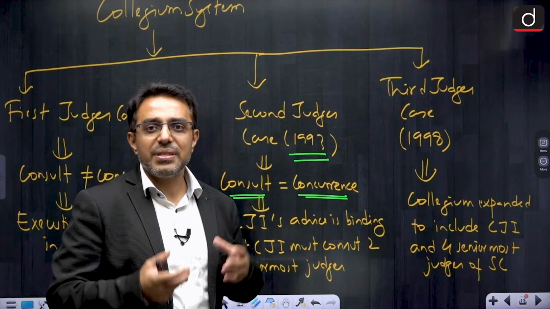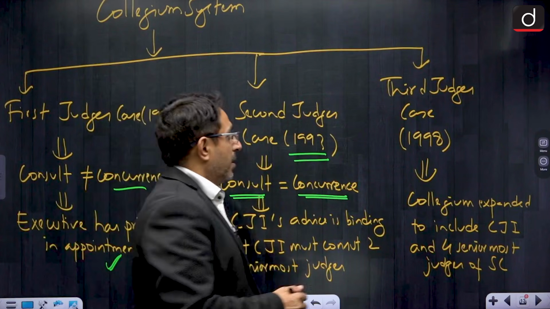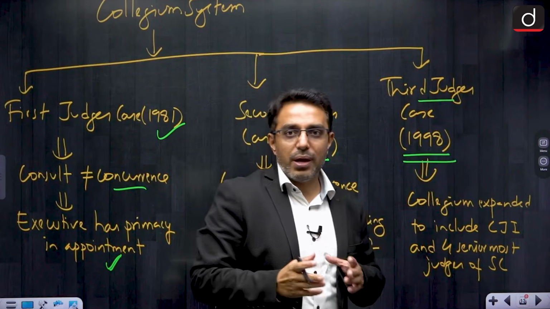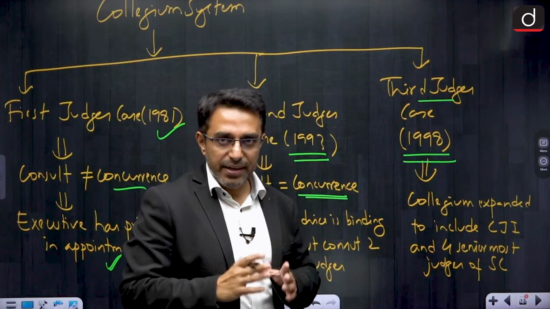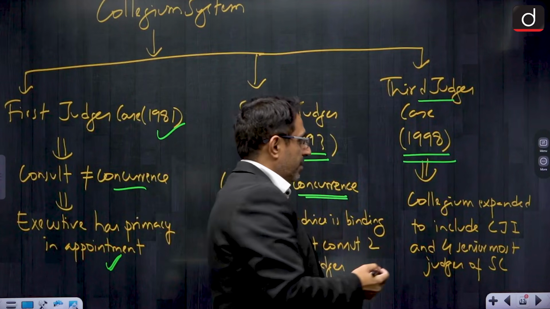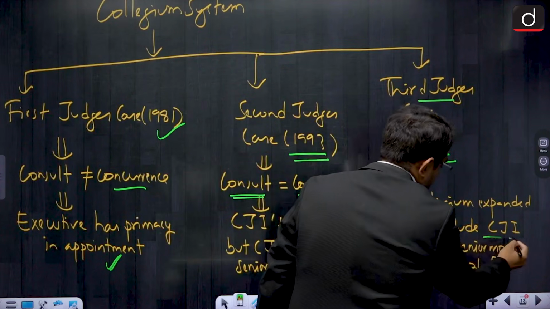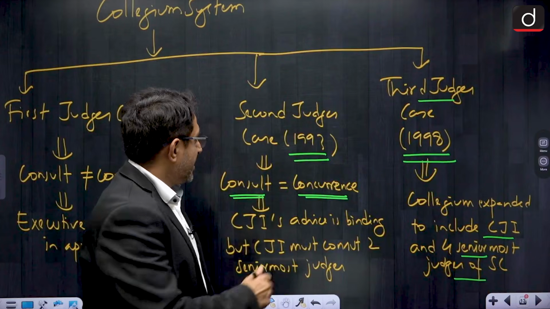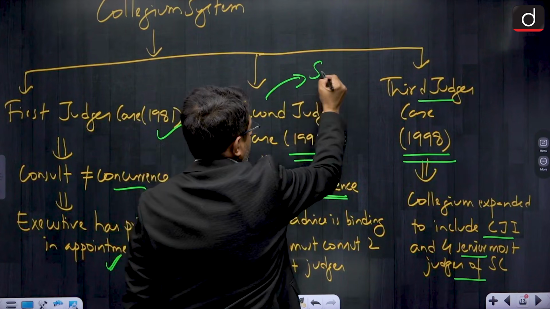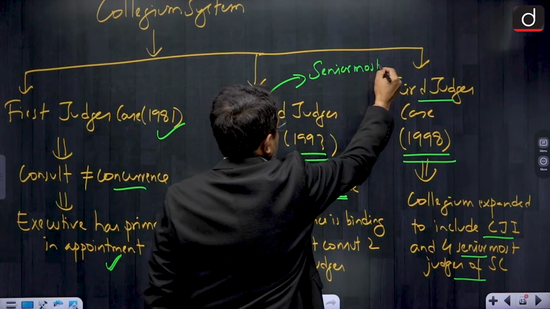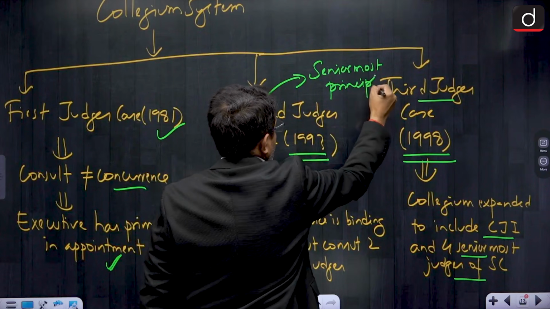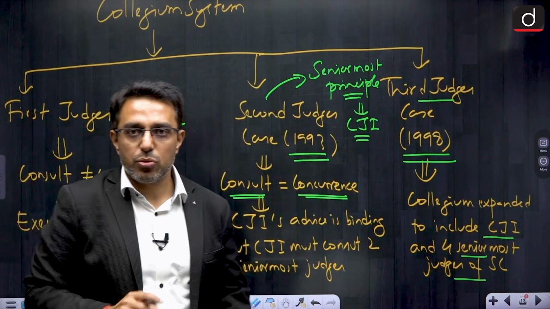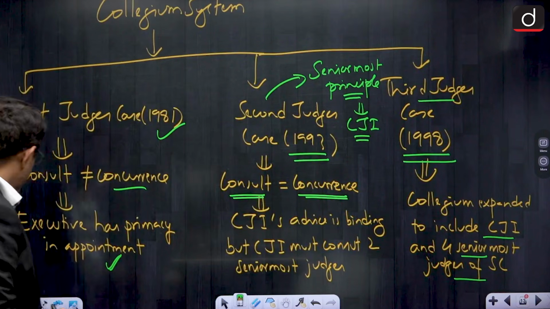Then the government went for a presidential reference under Article 143, which led to the third judge's case in 1998. Here the Supreme Court again said that the collegium system is right, but it modified the system. It said that collegium will now include CJI and 4 senior most judges of Supreme Court, and the advice will remain binding. Also in the second judge's case, the Supreme Court had said that for the appointment of CJI, the seniority principle will apply. The senior most judge of Supreme Court will become the CJI. So, this was also stated in the second judge's case. So, these three cases are very, very important.